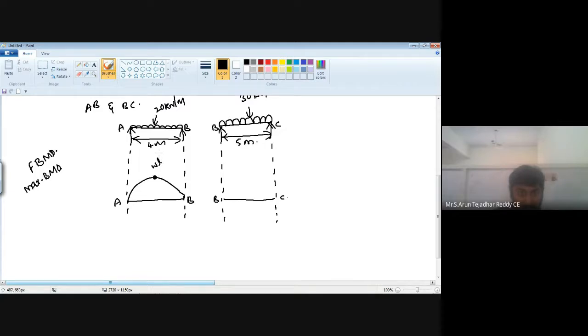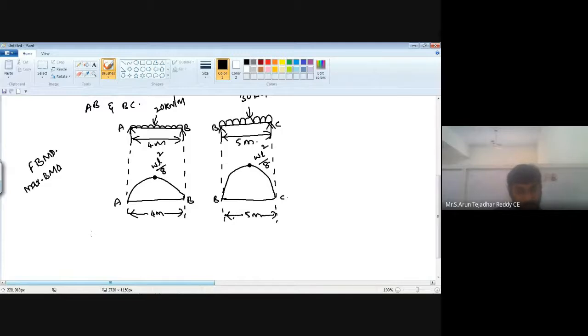You can write it as WL square by 8. Now from B to C also uniformly distributed load, so here you will get parabolic shape, and you can observe here the maximum bending moment WL square by 8, and here it is 4 meter, and here it is 5 meter.